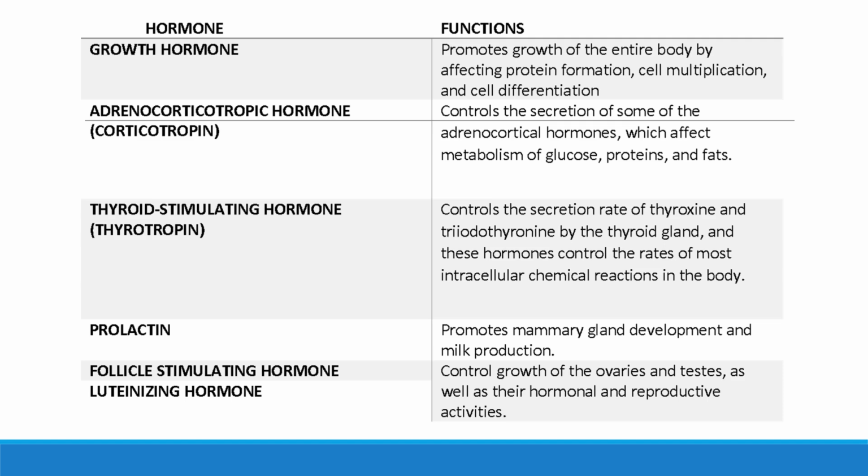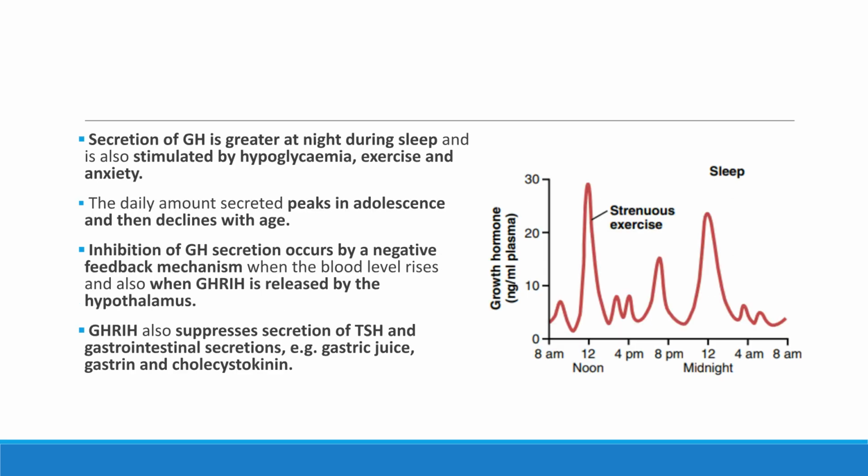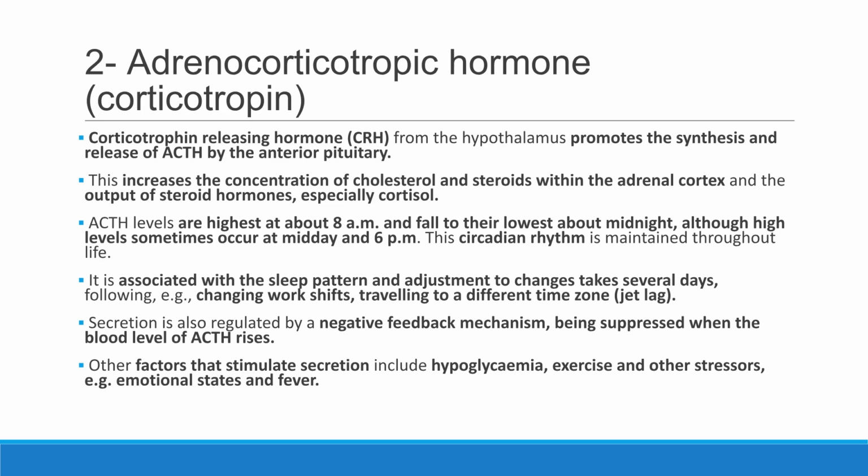This video will now describe the various hormones produced by the anterior pituitary. Growth hormone, a peptide hormone, is stimulated by GHRH and suppressed by GHRIH from the hypothalamus. It causes growth of tissues, especially bones and skeletal muscles. It also stimulates protein synthesis, promotes fat breakdown, and increases blood glucose levels. GH secretion is greater during sleep and stimulated by factors like hypoglycemia and exercise. Secretion peaks in adolescence and declines with age. A negative feedback mechanism and GHRIH from the hypothalamus inhibit GH release.